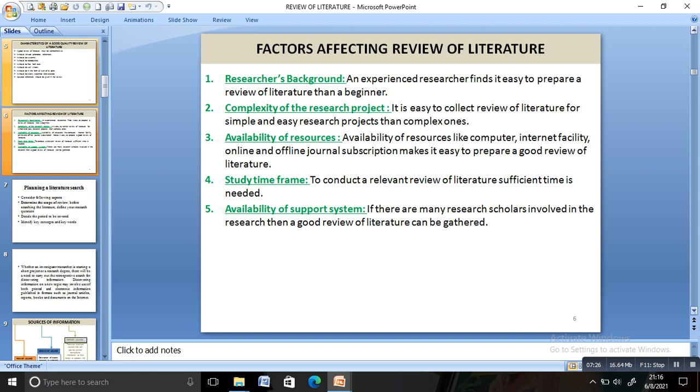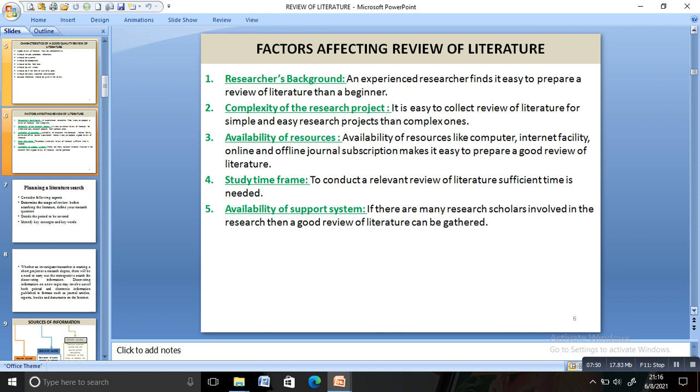Next is the study's time frame, or the time duration you have allotted for preparing the review of literature. That is one of the factors. Next, availability of support system. How many research scholars are involved? They will be supporting, and you can make a very good review of literature. So these are the various factors affecting the review of literature.